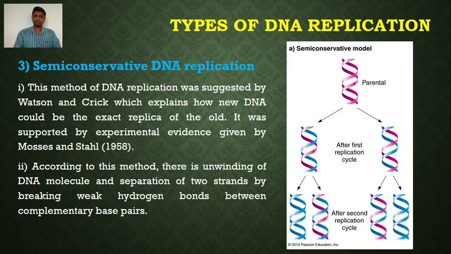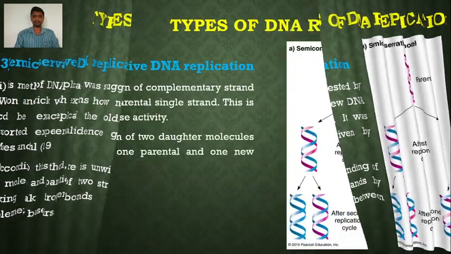After that the DNA synthesis, or DNA replication, takes place. According to the semi-conservative method, there is unwinding of the DNA molecule and separation of two strands by breaking weak hydrogen bonds between complementary base pairs.